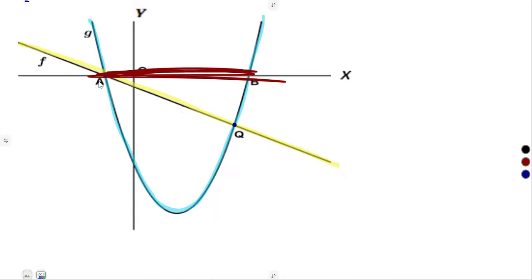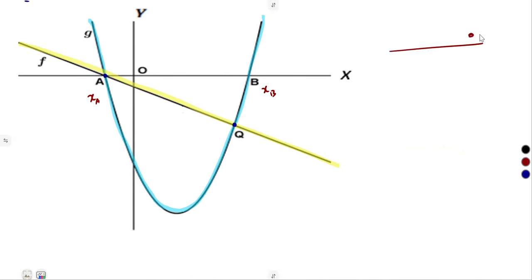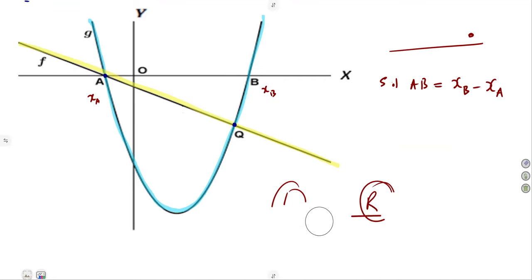This is a horizontal line, horizontal for the X values. We simply need the X at A and the X at B. Since B is on the positive side, that's the bigger value. So the length of AB can be determined as the X value at B minus the X value at A. The one that is more positive minus the one that is on the negative. Or we simply say right minus left. The one on the right minus the one on the left. That is the condition. More positive.